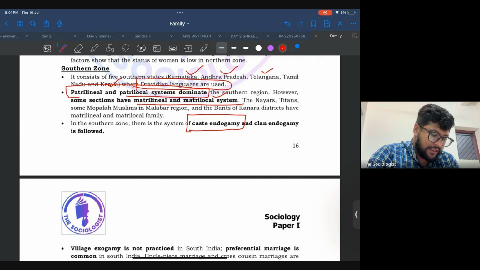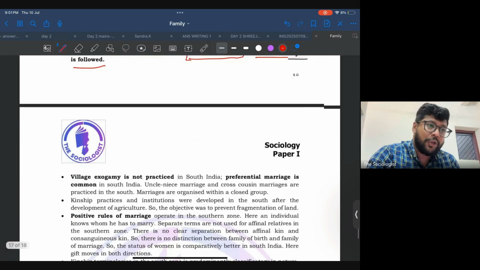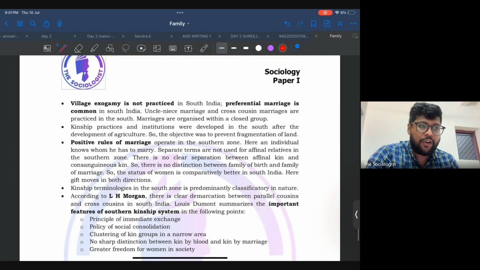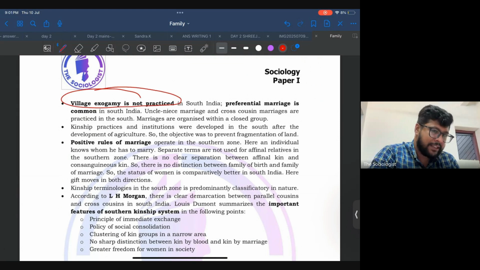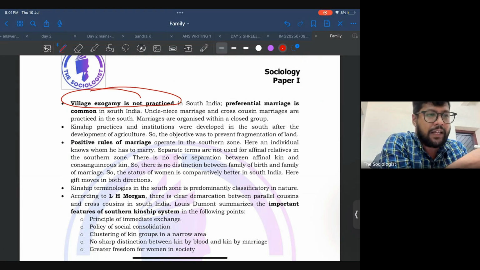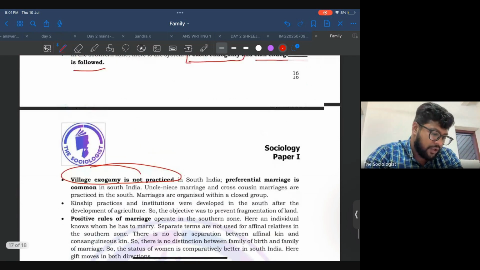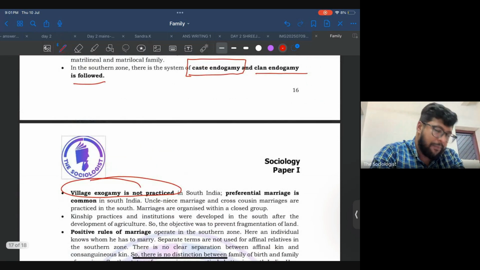But what you can see is that there is clan endogamy. That means you can marry within your clan. But in the northern part, you cannot marry within your clan. You have to marry outside the clan. And also there is no village exogamy practice. That means you can marry within your own village. Why do you think that in southern India village exogamy is not practiced, or that clan endogamy is followed?